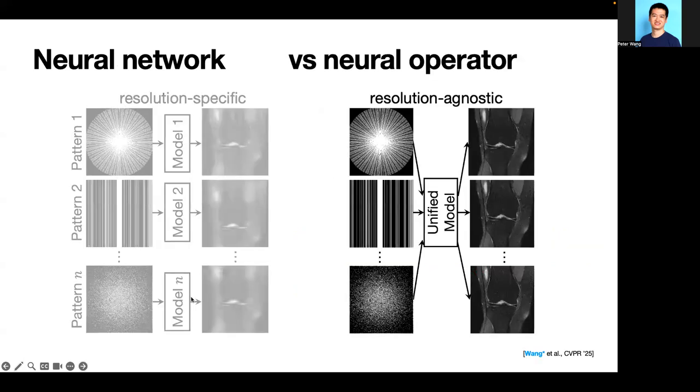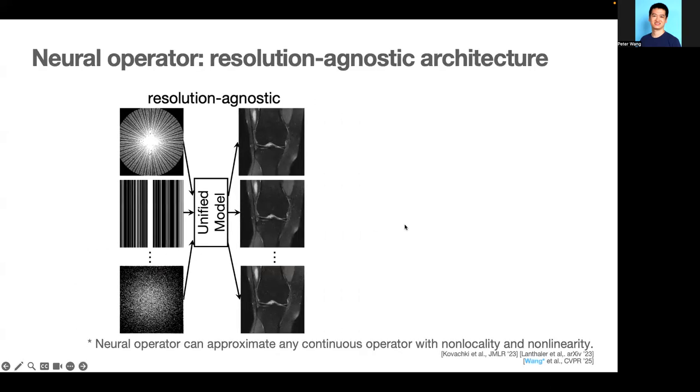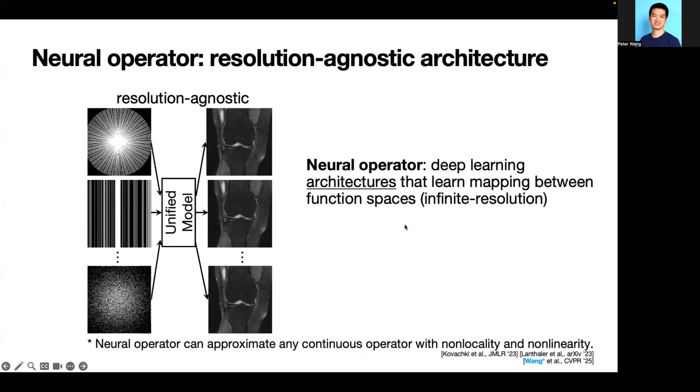We propose neural operator, an extension to neural networks, which has resolution-agnostic architectures and works on all different downsampling patterns and rates. What is neural operator? It is a deep learning architecture that can learn mapping between function spaces at infinite resolution. It also works for diffusion and iterative methods, although this paper focuses only on the end-to-end mapping.